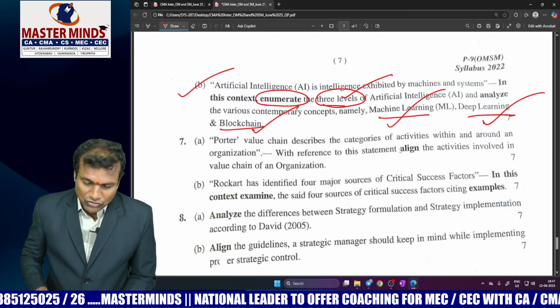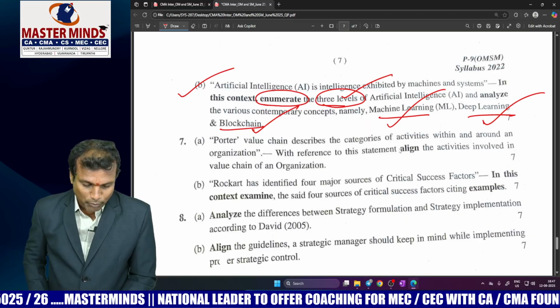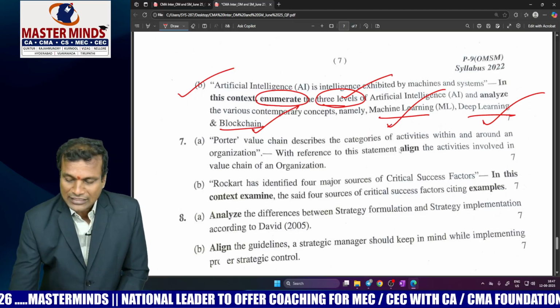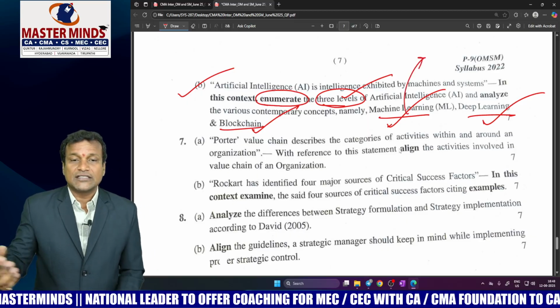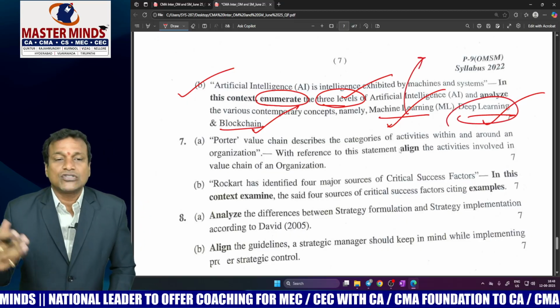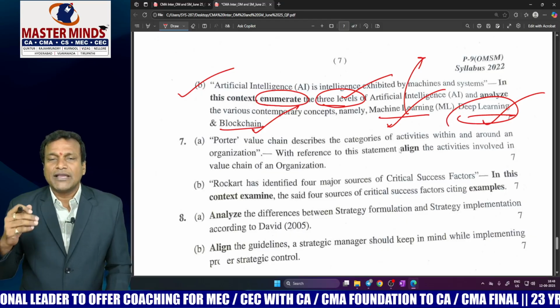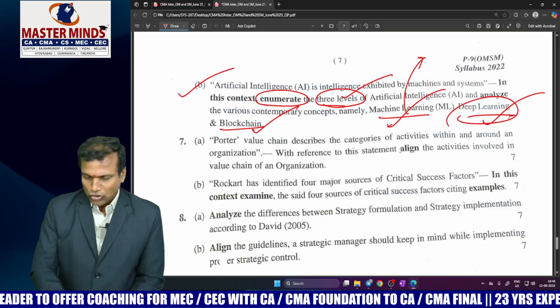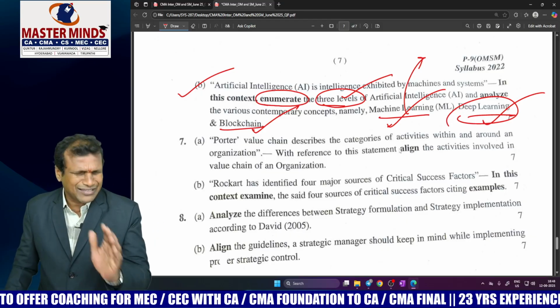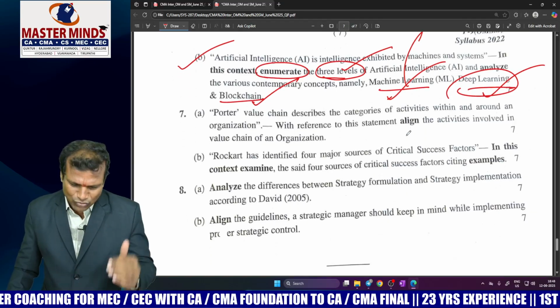If you ask me straight away, the crisp explanation should be for machine learning. It's an approach to create artificial intelligence. Deep learning is a branch of artificial intelligence. Likewise, subheading followed by 1 big line to explain that meaning. In all, it carries 7 marks. It's again a straightforward question like a school examination.